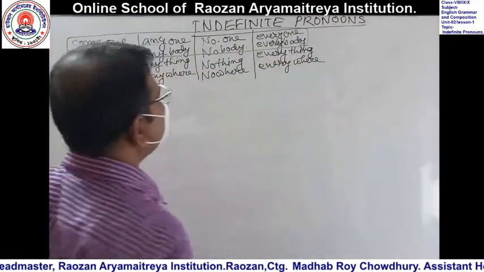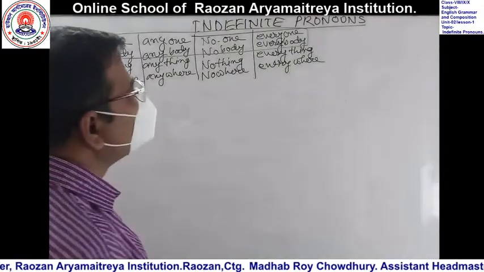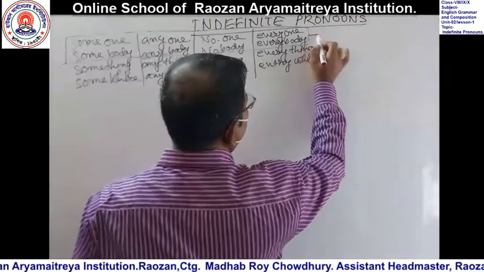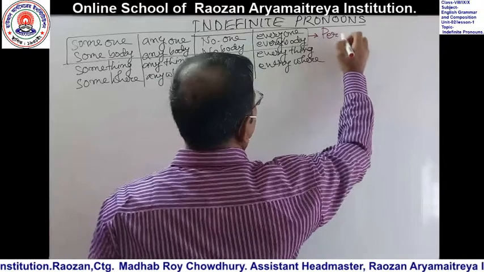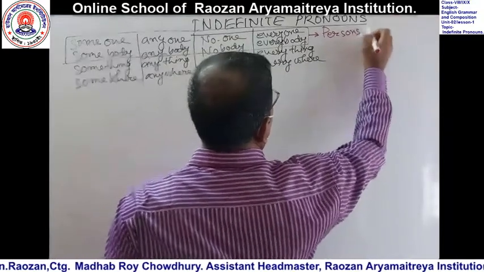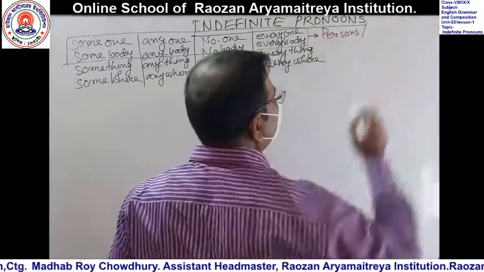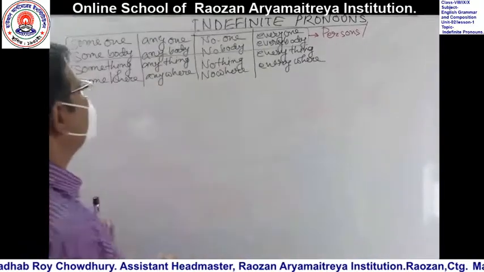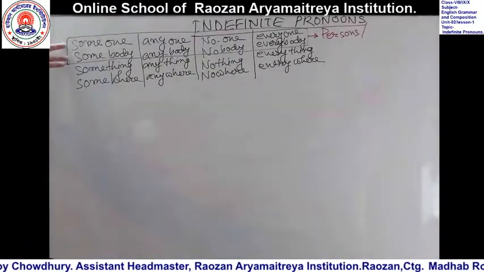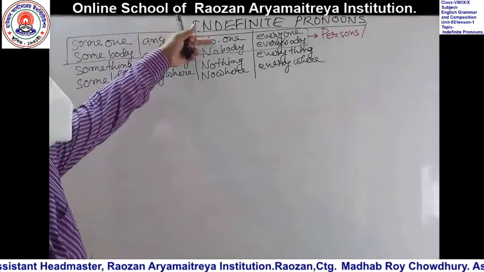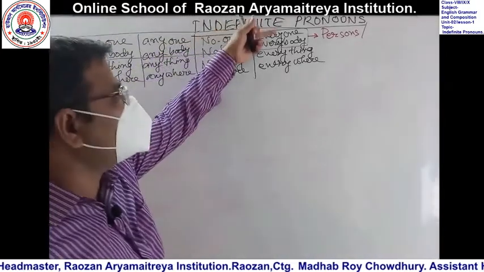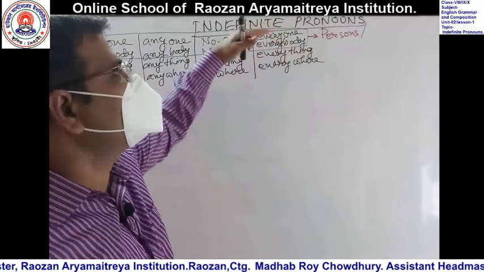Everyone, everybody. You must use these when referring to persons, human beings or living beings. Someone, somebody, anyone, anybody, no one, nobody, everyone, everybody are used for persons.